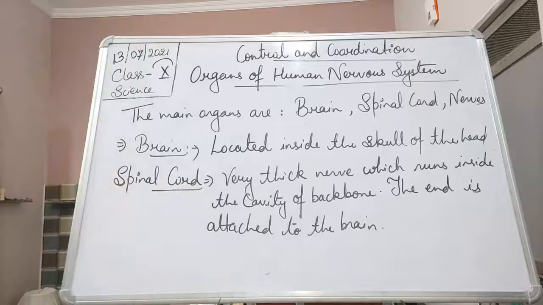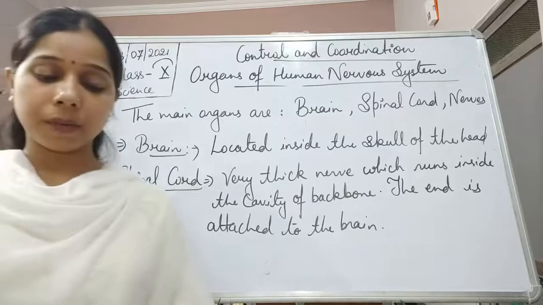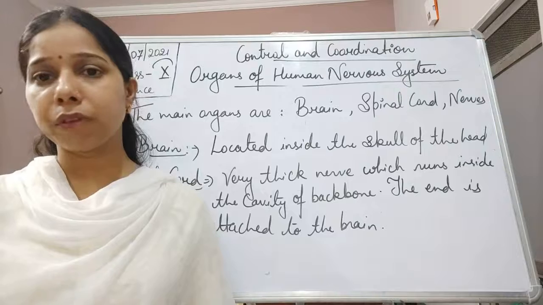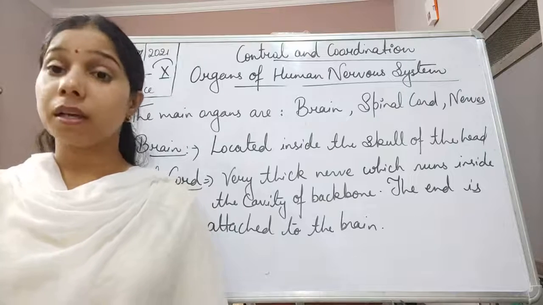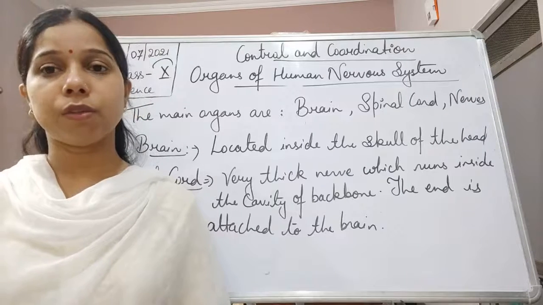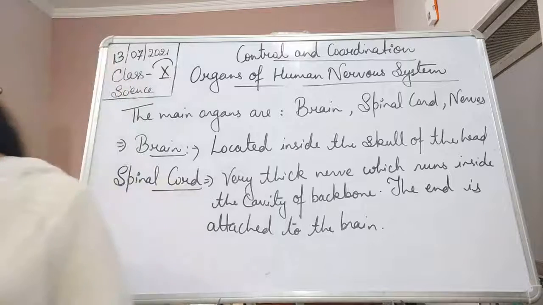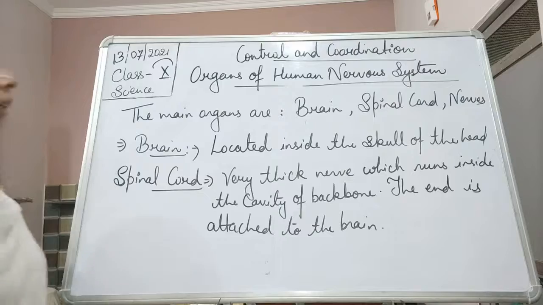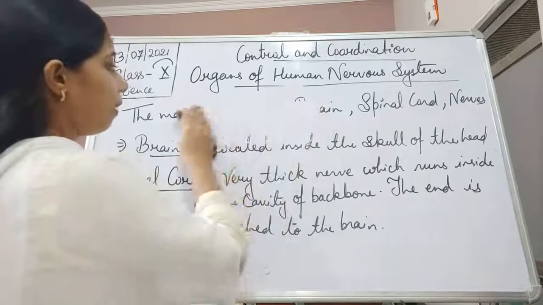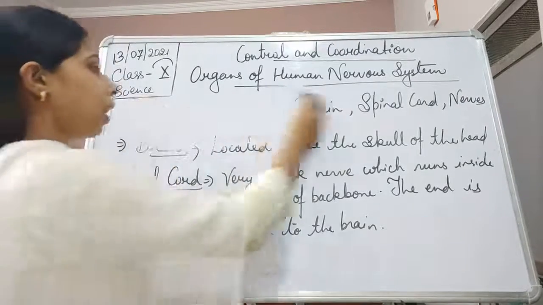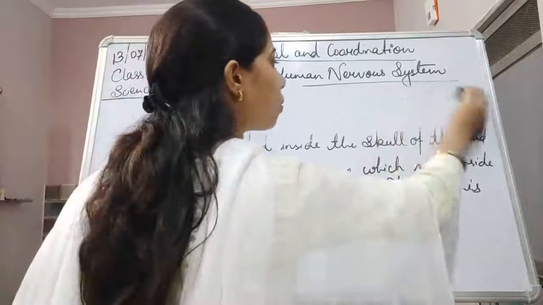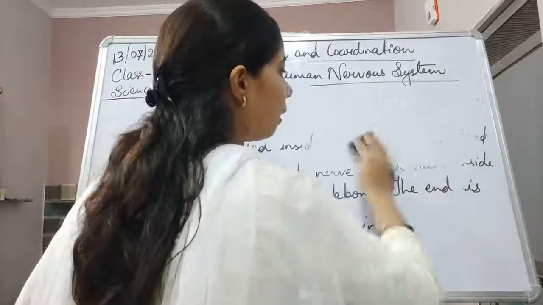From the brain and the spinal cord, millions of nerves come out, but the main nerves are of two different types: the cranial nerve and the spinal nerve.